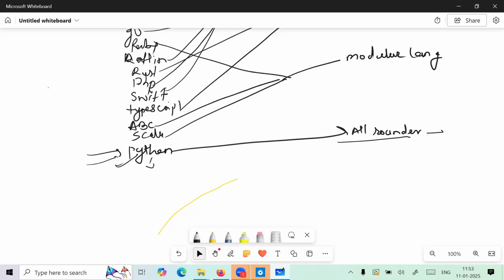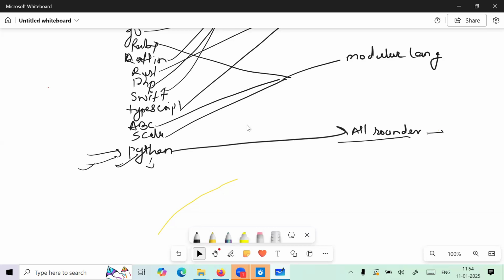So because of that, nowadays, from the last 7 to 8 years, Python is on top. So that's the first reason, guys, why Python is on top. I hope you got the reason why Python is on top.